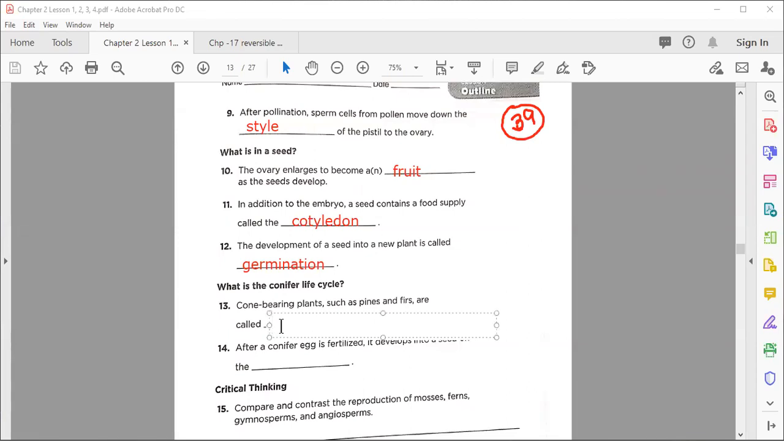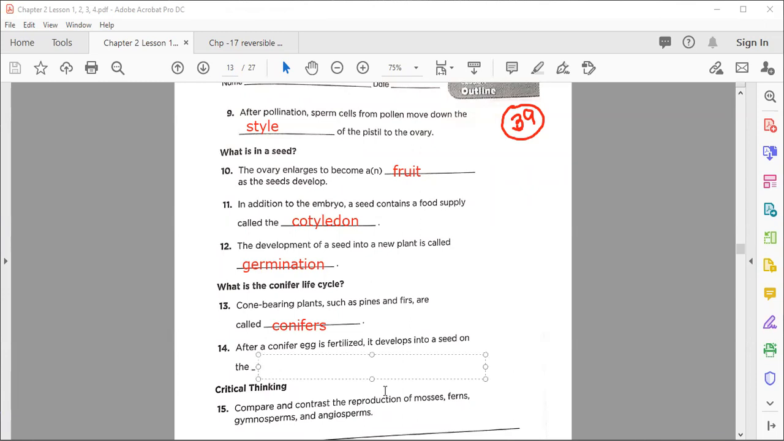Now, number 13, cone-bearing plants such as pines and fir are called, what do we name them? Because they have cones, the word we use, from cone, is conifers. Very good. Excellent, my dear. Great, mashallah. Well done. Okay, now on page number 39, the last blank, blank number 14: after a conifer egg is fertilized, it develops into a seed on the